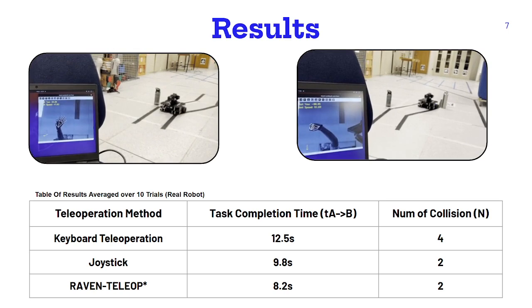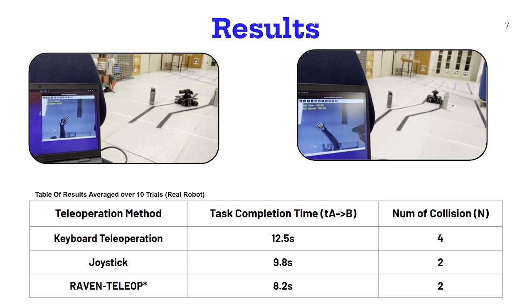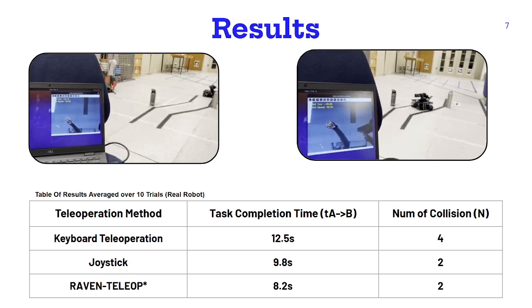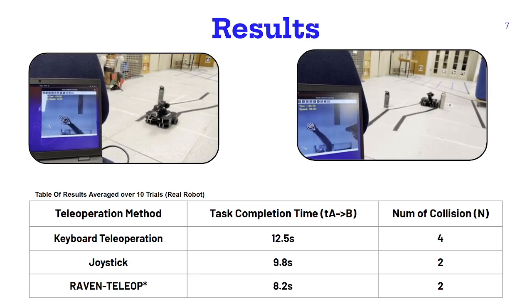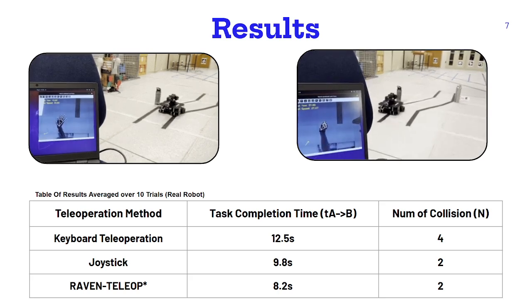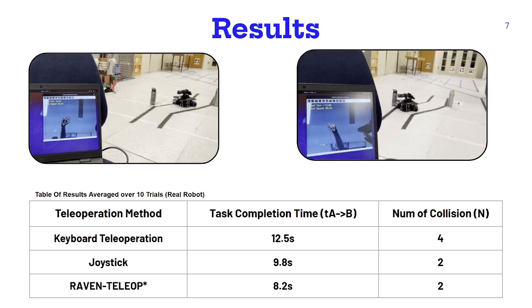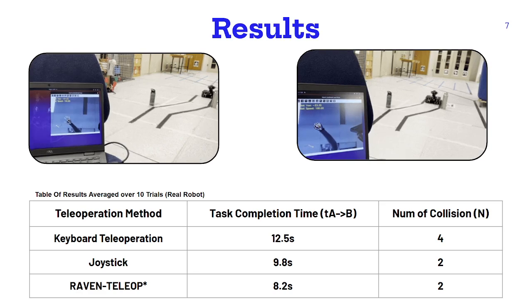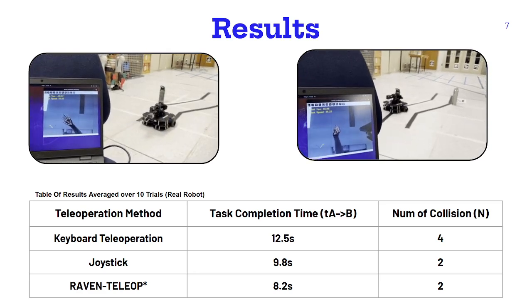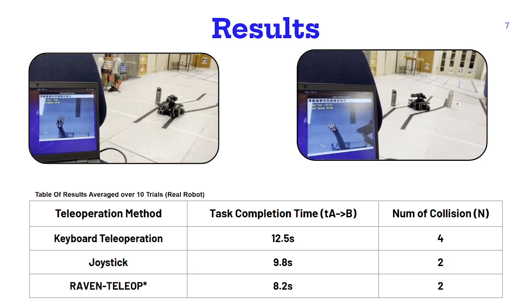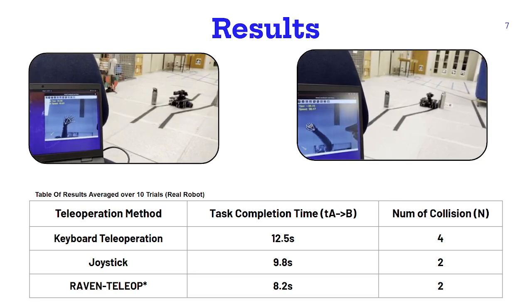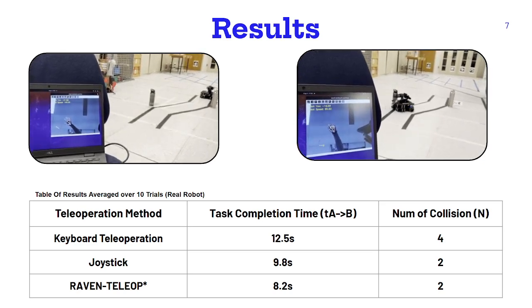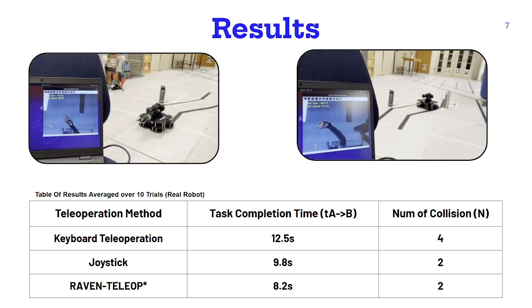As shown in the table, keyboard teleoperation had the slowest average task completion time at 12.5 seconds and resulted in 4 collisions. Joystick control performed better, completing the task in 9.8 seconds with 2 collisions. However, Raven TeleOp outperformed both, achieving the fastest average completion time of 8.2 seconds while maintaining the same low number of collisions as the joystick, just 2 on average over 10 trials. This demonstrates that our system is not only intuitive but also competitive with, and in some cases superior to, conventional input methods, even in physically constrained environments.